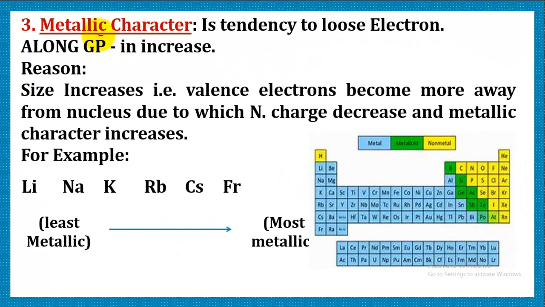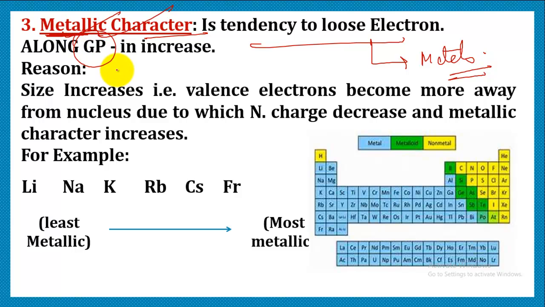Now let's talk about metallic character. What do we mean by metallic character? Metals are those which have a tendency to lose electrons. So metallic character here refers to the tendency to lose electrons, and that is possessed by metals. That is the reason the property name is metallic character.